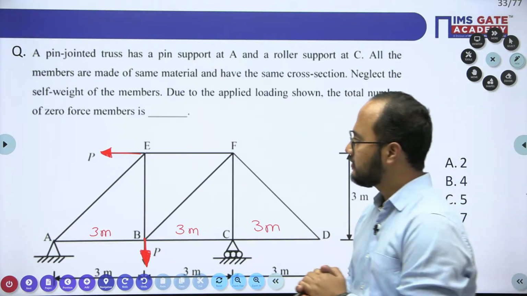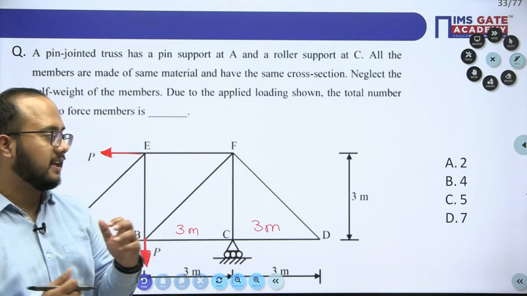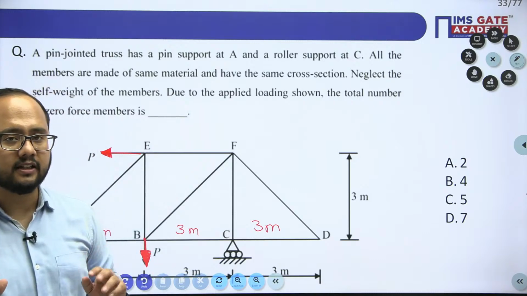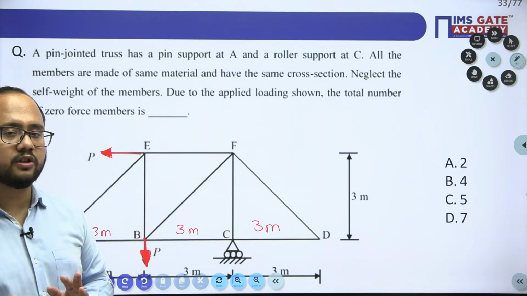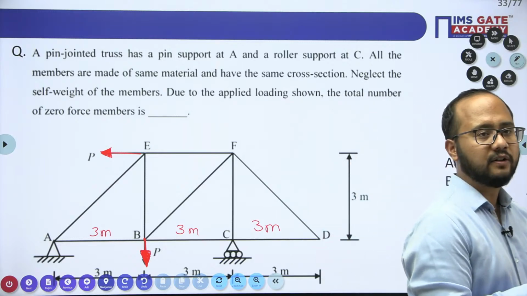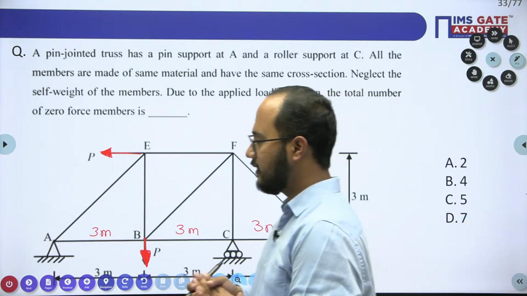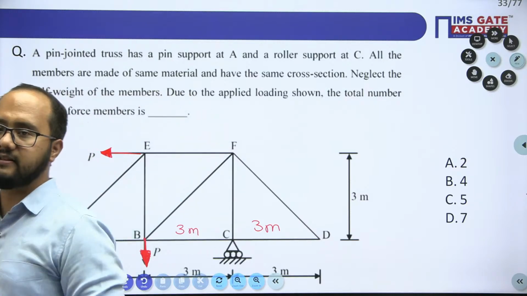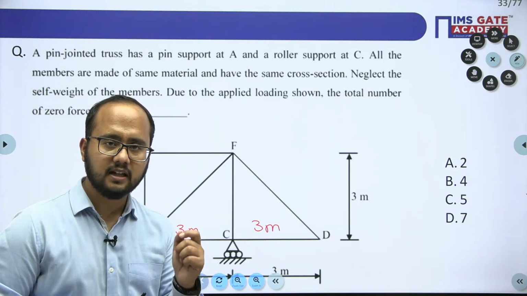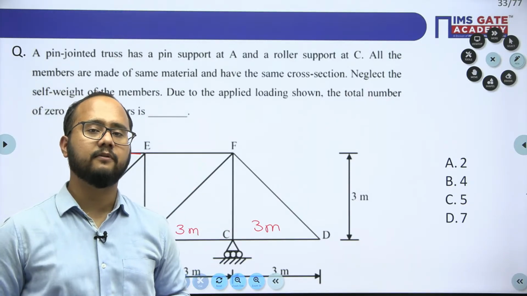This question is very important. Chances of mistakes are high in this question, I'm telling you this, guys. Now tell me what will be the answer here? Just apply the basic concepts that we have discussed. What will be the number of zero force members here?